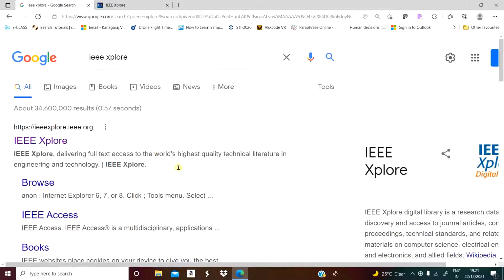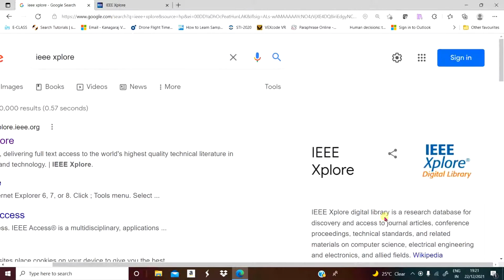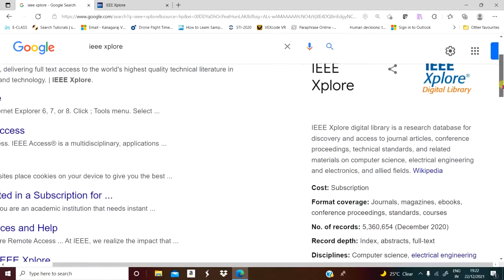As per the standard definition, IEEE Xplore Digital Library is a research database for discovery and access to journal articles, conference proceedings, technical standards and related materials on computer science, electrical engineering, electronics and so on. Like Springer and Scopus, all those databases are for research purposes. Same way here also.